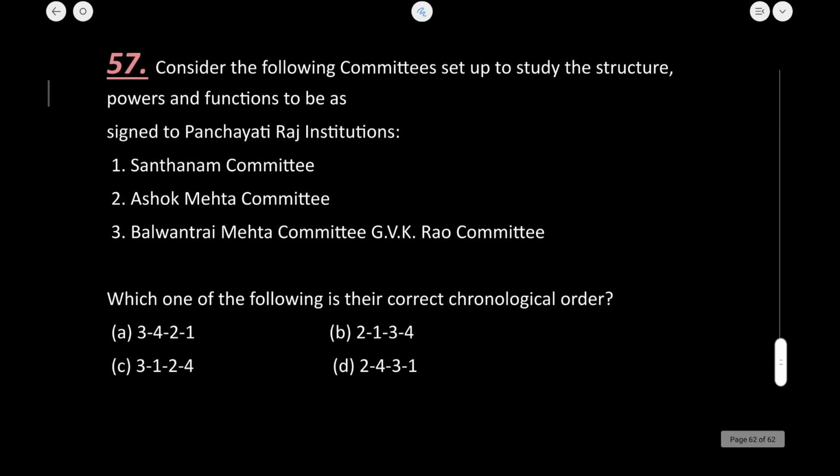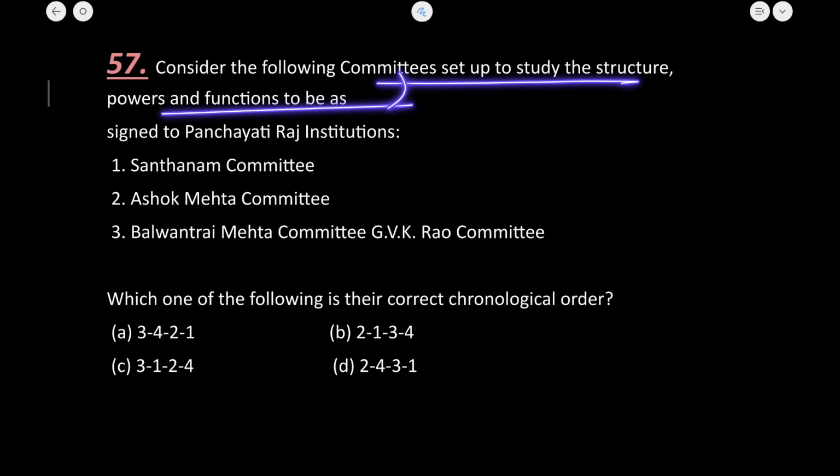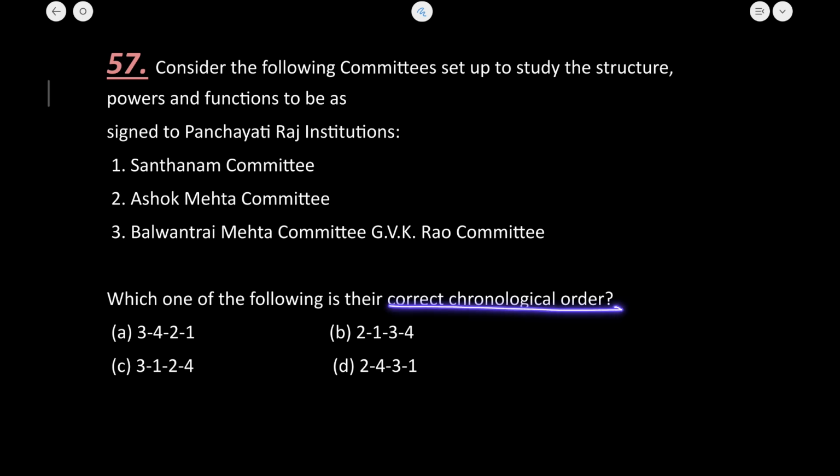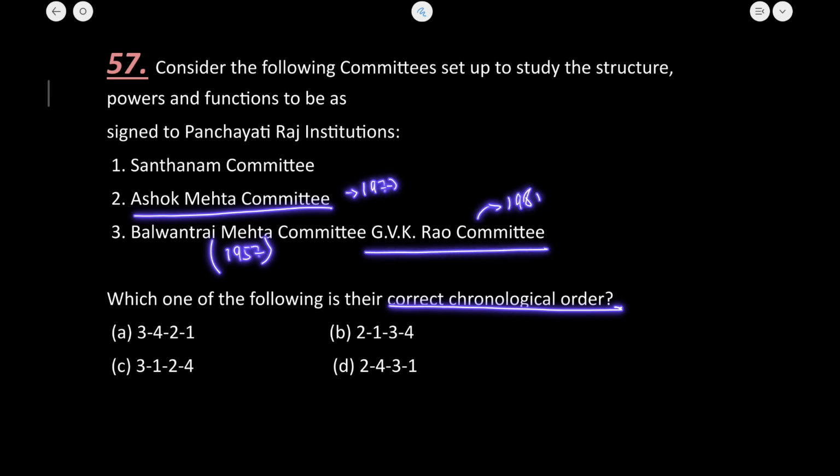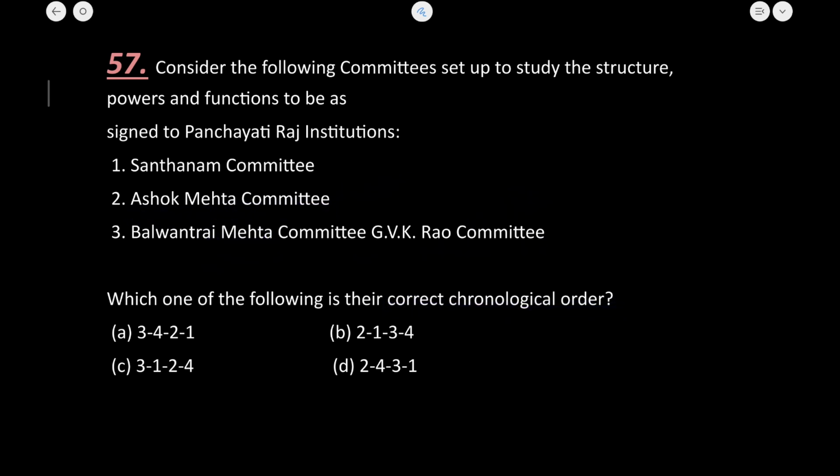Next and the last question is we have to say the correct chronology. So what is the correct chronological order? Balwant Rai Mehta Committee in the year 1957, Ashok Mehta Committee in 1977 and GVK Rao Committee in 1985. Now we know that after the Balwant Rai Mehta Committee there is the Santhanam Committee in between. Okay, so 3, 1 and 2. Yes, this is mentioned under option C. So option C here is correct.